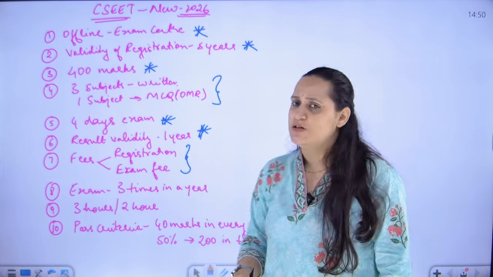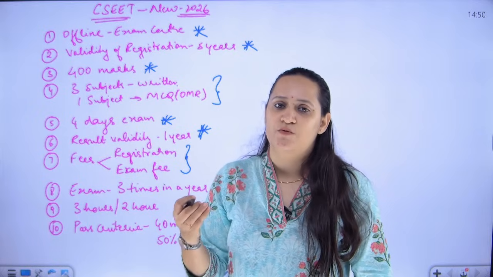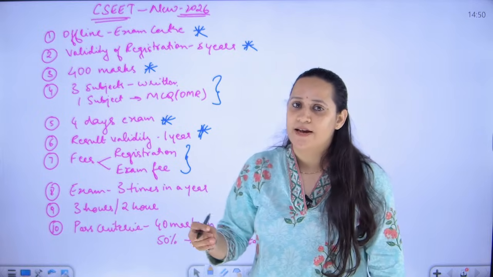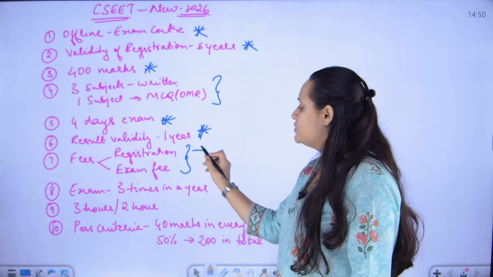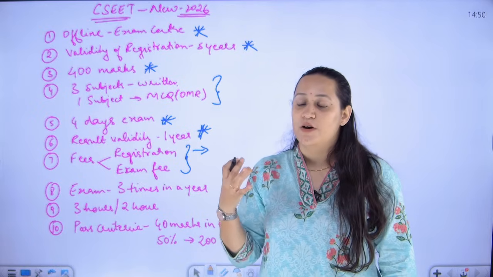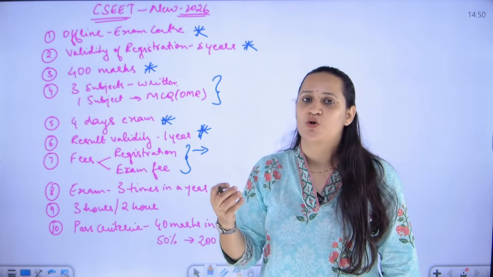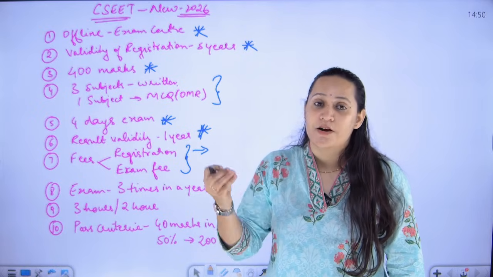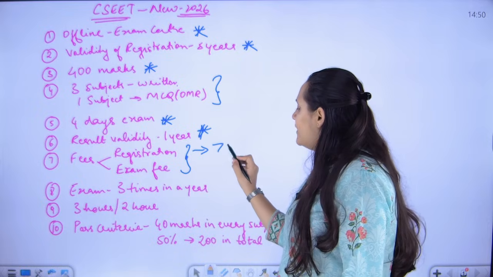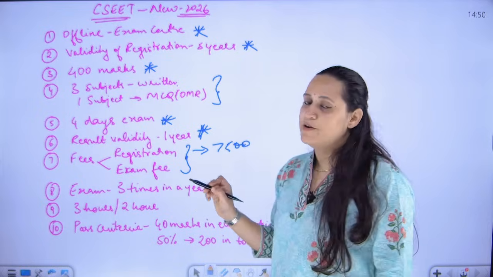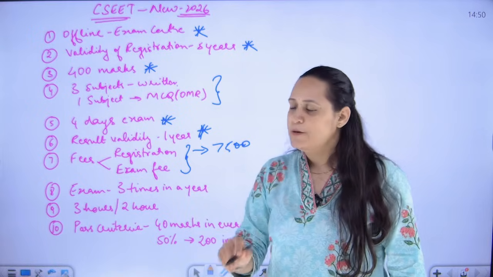Coming to the fee structure, earlier, like I said, we were paying a fees of 2000 rupees. Now they have segregated it. The registration fees, that is the student registration fees, where you're going to get your ID, you're going to get the books, you're going to get the student induction program. For all that, the collective fees is 7500 rupees, which is a one-time payment.